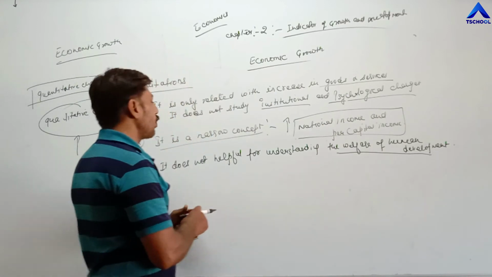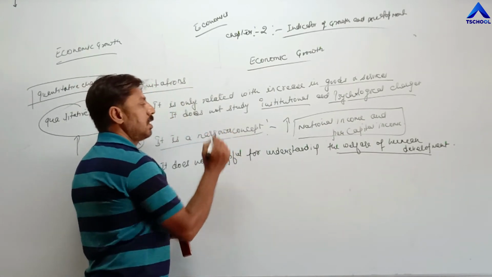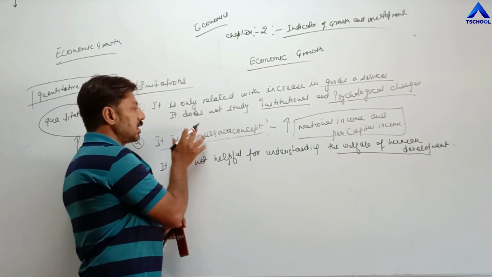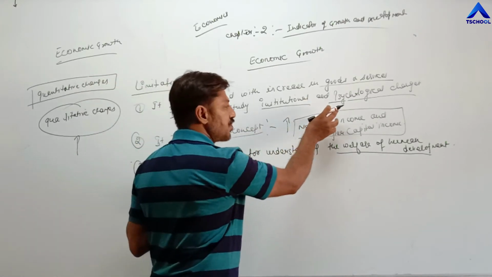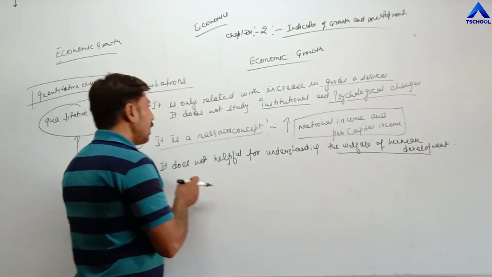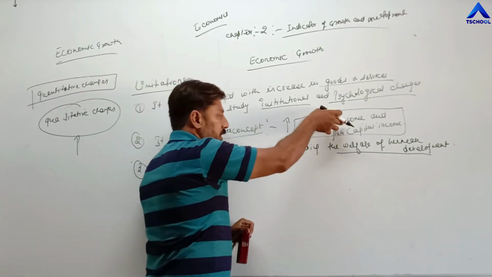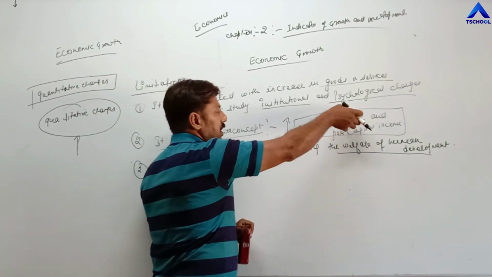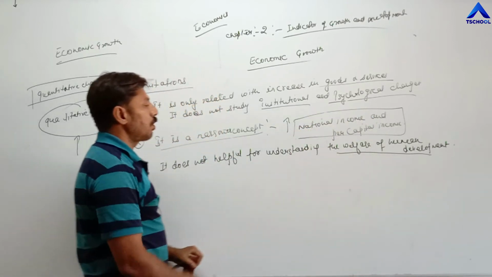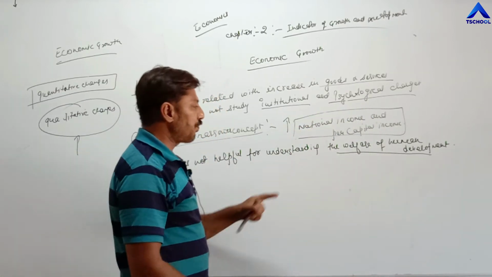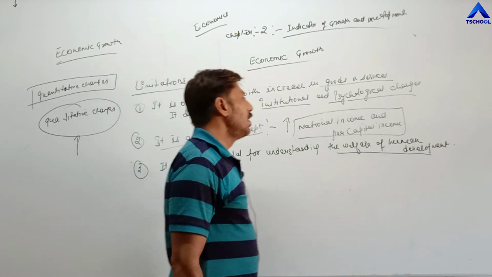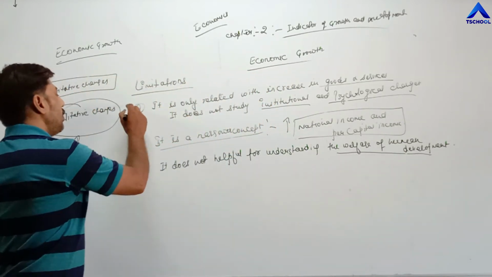Second, it is a narrower concept. Why is it a narrower concept? Because it studies only and only quantitative changes. And third, since we are studying only quantitative changes, means only the increase in national income and per capita income, we are not able to understand the welfare of human development in the society. These are the limitations.